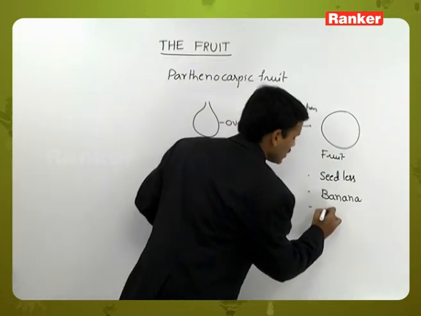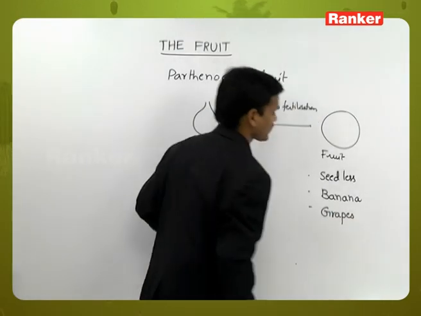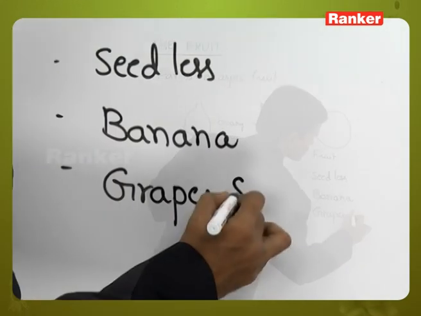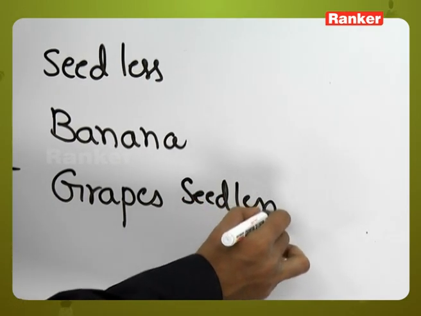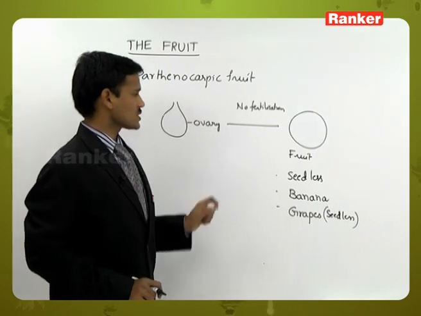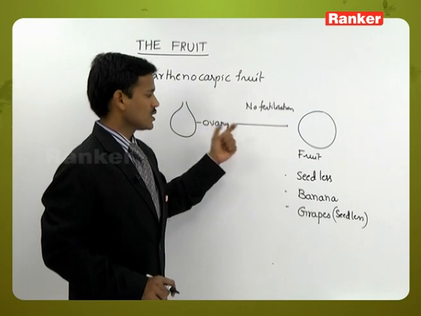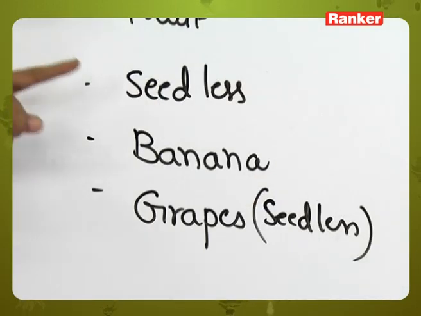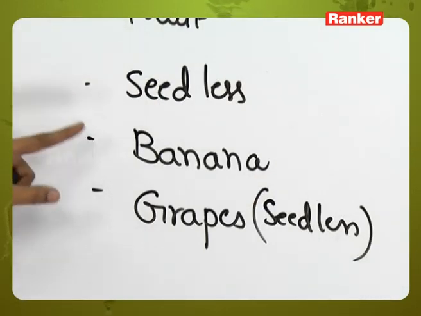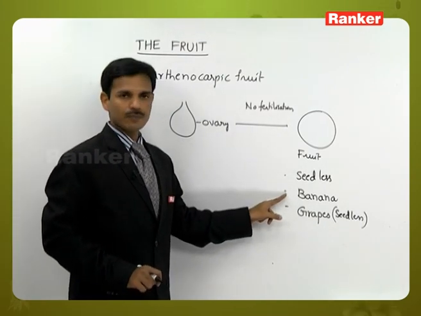Banana, and here grapes also. Some seedless grapes. Here seedless grapes are also examples for these Parthenocarpic fruits. Ovary develops into fruit without fertilization. The fruit is not having seeds, so they are seedless fruits. Examples: banana and grapes. Banana is one natural Parthenocarpic fruit.